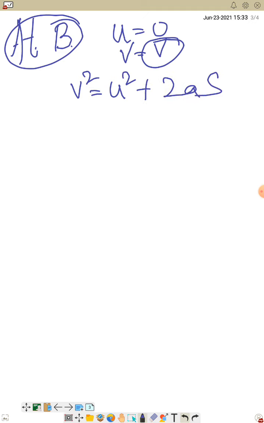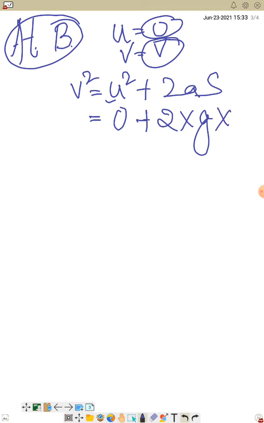This is the equation of motion that I have taught you. So if I replace u with 0, because initial velocity was 0, I'll have 0 plus 2 into acceleration due to gravity, so I'll write g, into the distance covered from A to B, which is x, so I will have v square as 2gx. Is it understood? Did you understand here?